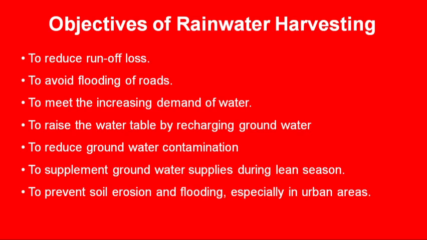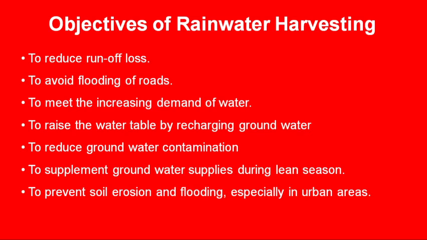The objectives of rainwater harvesting can be summarized as: first, to reduce the runoff loss; second, to avoid flooding conditions, especially in the urban and semi urban areas where most of the land is concrete, and during rainy season, water flows over the concrete land, causing flooded conditions in the cities and towns. So, harvesting that water will definitely help in avoiding these flooded conditions.